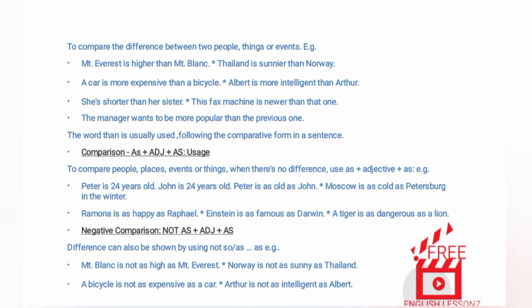M. Negative comparison, not as plus adjective plus as. Difference can also be shown by using not so slash as. Examples. Mont Blanc is not as high as Mount Everest. Norway is not as sunny as Thailand. A bicycle is not as expensive as a car. Arthur is not as intelligent as Albert.